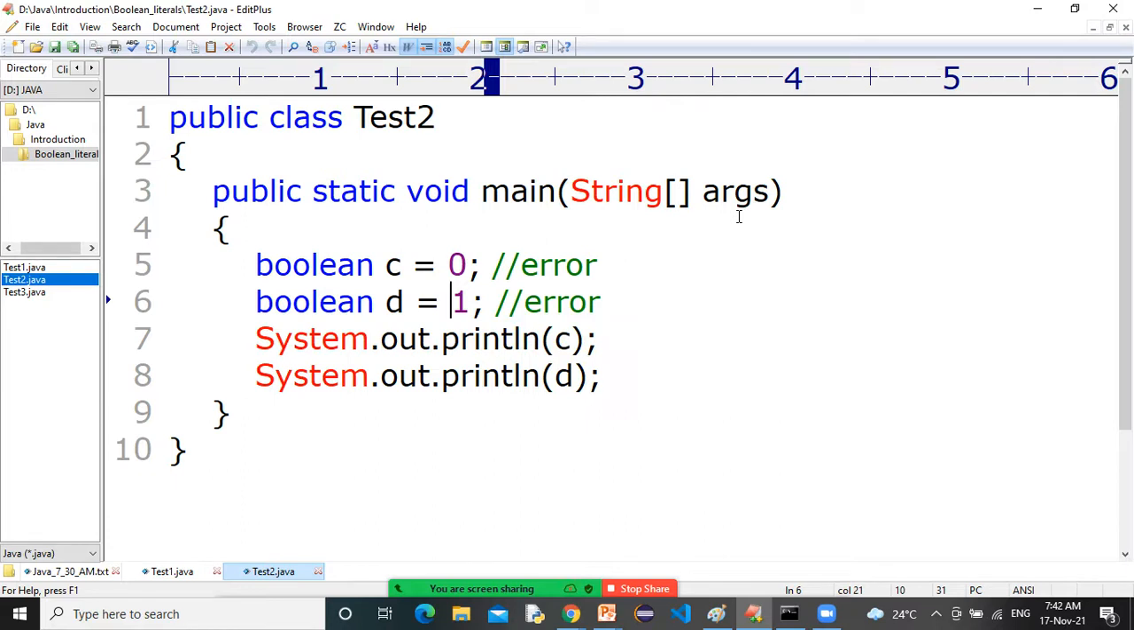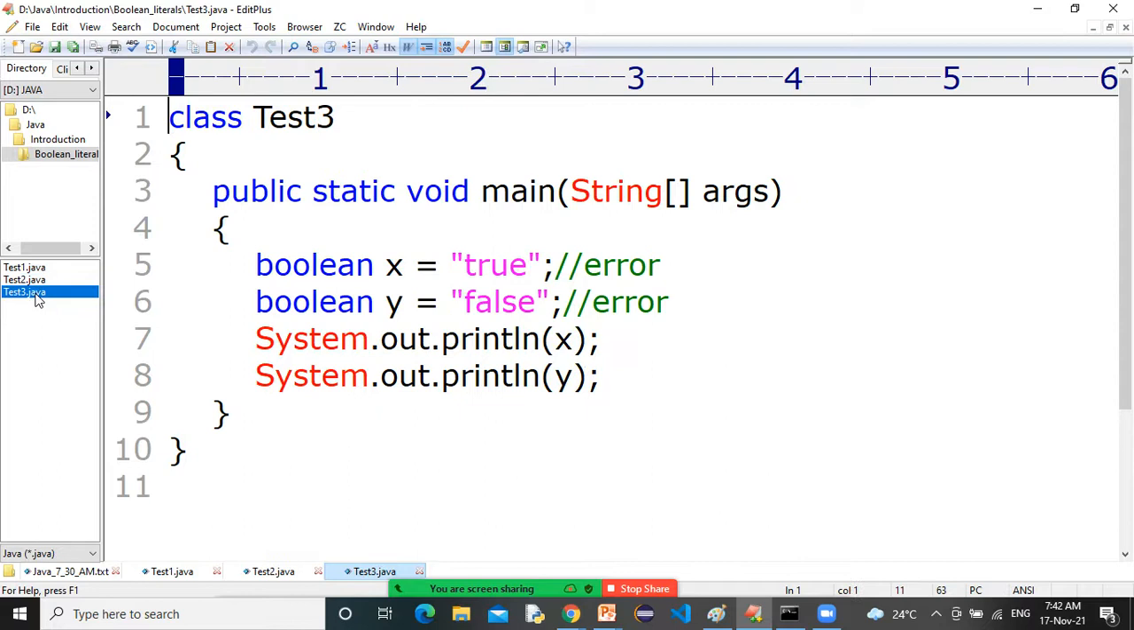Please take the screenshot. It is not possible in Java. You can't take 0 and 1. These are integral literals, and the default type of integral literal is int in Java. Okay, so moving to the last program. Just take the screenshot. Now again, it will display an error.